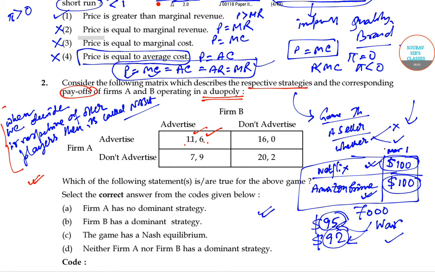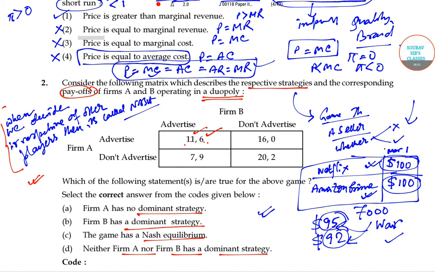So we may need to recalibrate this, so that we can go for the analysis. Now I would like to go for the question again. The options are: Firm A has no dominant strategy, Firm B has no dominant strategy, the game has a Nash equilibrium, and neither Firm A nor Firm B has a dominant strategy.